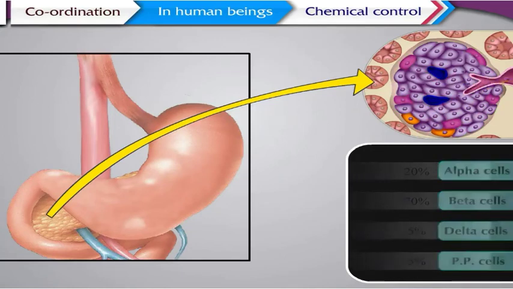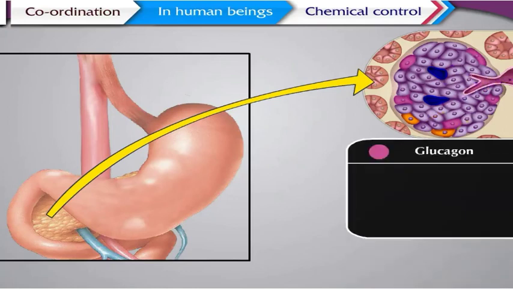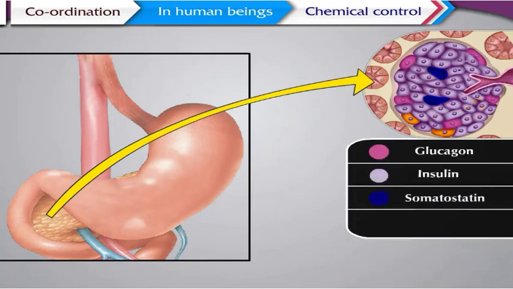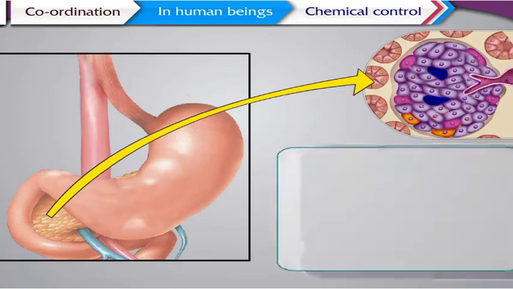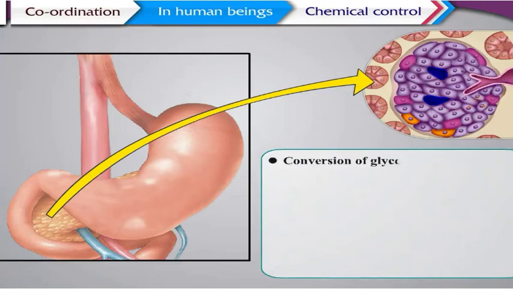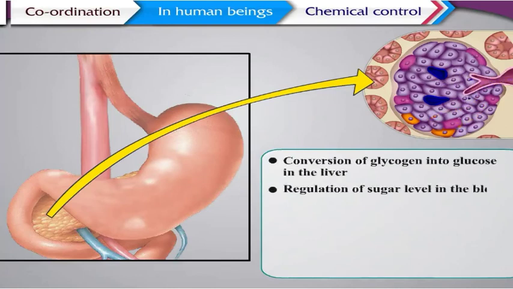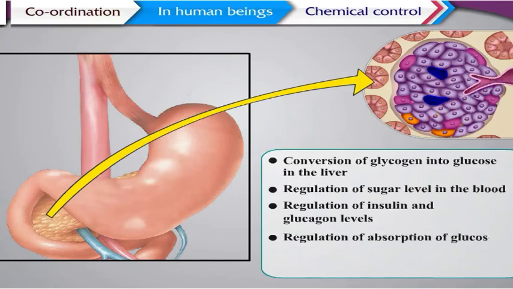The pancreas secretes the hormones glucagon, insulin, somatostatin, and polypeptide. The functions of the pancreas are conversion of glycogen into glucose in the liver, regulation of sugar level in the blood, regulation of insulin and glucagon levels, regulation of absorption of glucose in the intestine, and regulation of movement. Besides these, it also carries out the function of regulation of digestive juices.